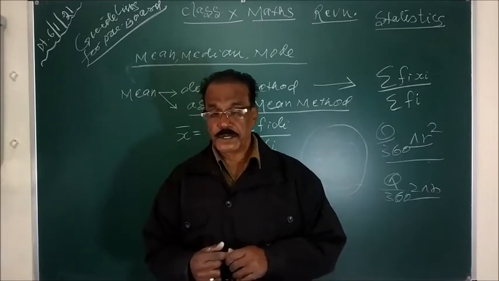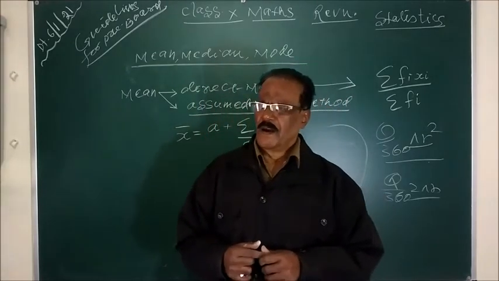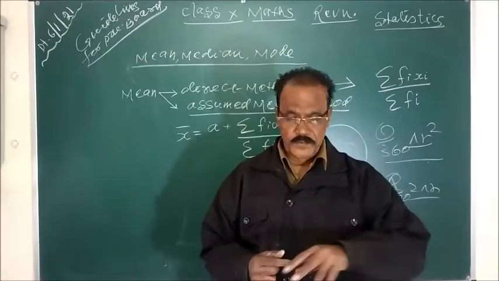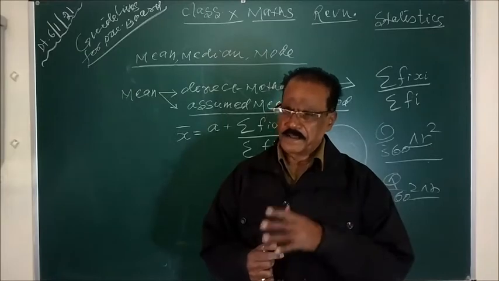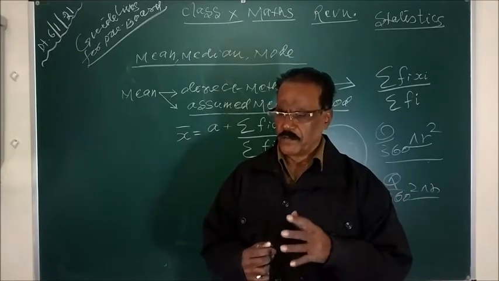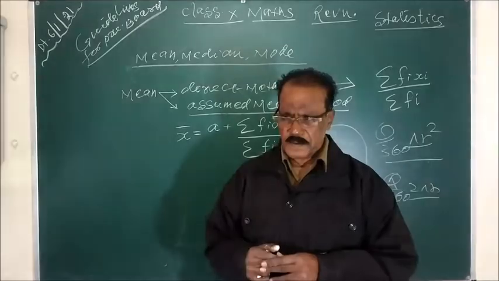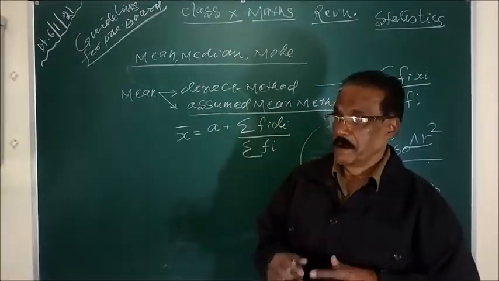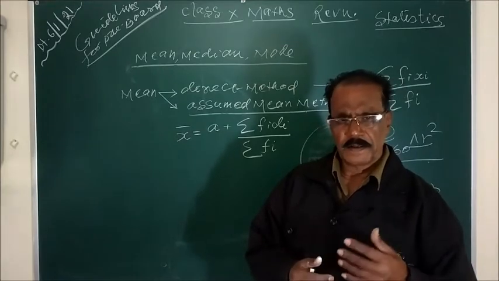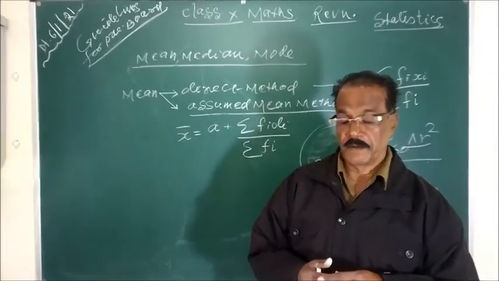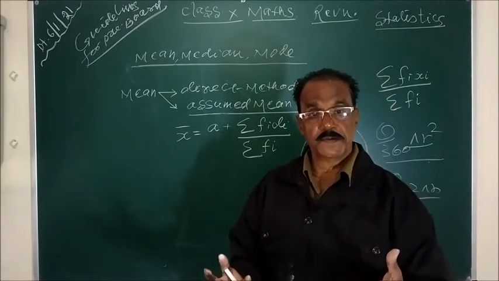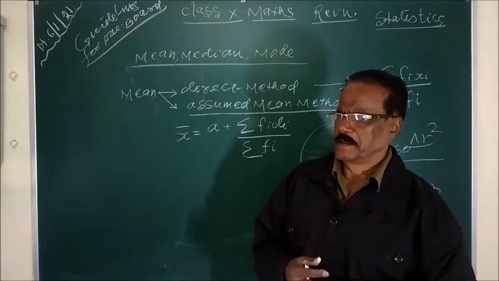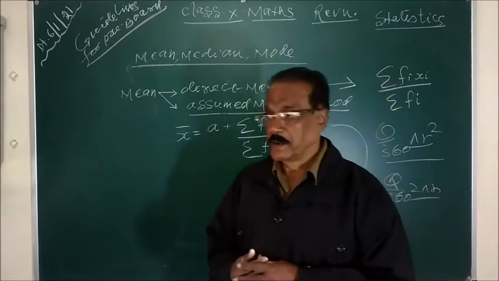You will use zeros. In polynomial, how will you find the zero? Zero means the value of the variable which satisfies the given equation. On putting the value of x or y, whatever variable is given, if the value is zero, that value is called zero of the quadratic polynomial. Quadratic polynomial, maximum degree of the variable is 2, the number of zeros will be 2. Cubic polynomial, number of zeros will be 3. But quadratic polynomial is important. Linear polynomial only 1 zero.